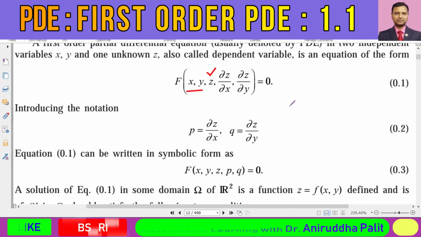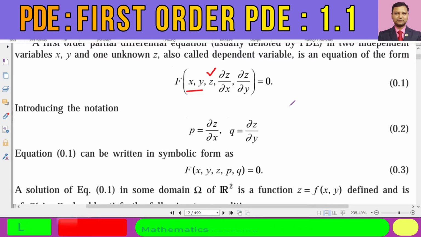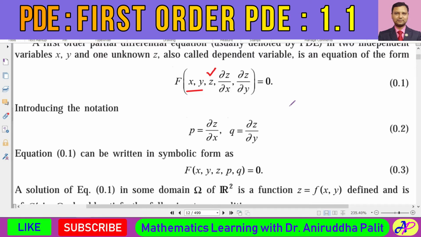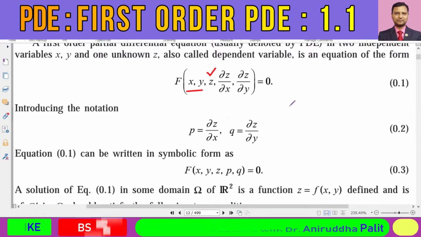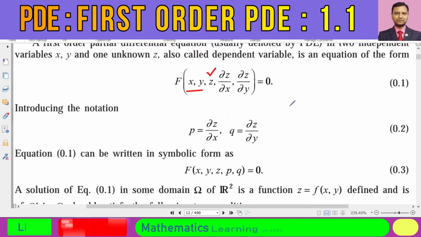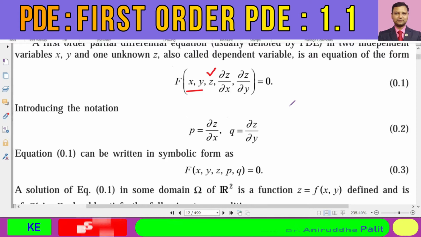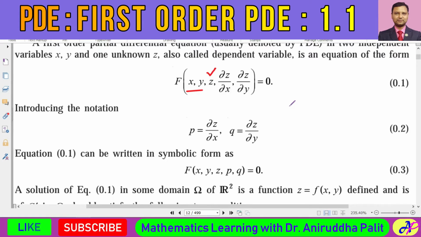But in general, this is actually an introductory course. In a partial differential equation, we have more than two independent variables. Sometimes the time is also taken as an independent variable, along with the space variables like x, y, etc.